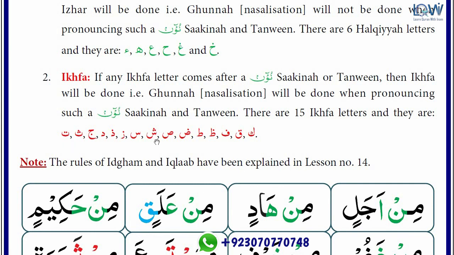Okay, you can read Ikhfa letters this way. Ta, Tha, Jim, three letters, then three letters again, Dal, Dhal, Za. Then two letters, Sin, Shin, then two letters again, Sad, Dad, then two letters again, To, Za, then a single one, Fa, then Qaf and Kaf. This way you can learn these letters by heart: first three letters, then three letters, then two, then two, then a single letter, then two letters. Okay, if you revise 10-15 times, then I think you can learn the Ikhfa letters easily by heart.